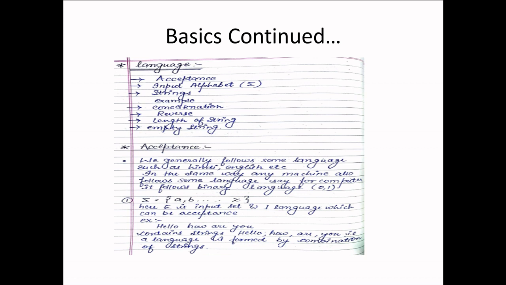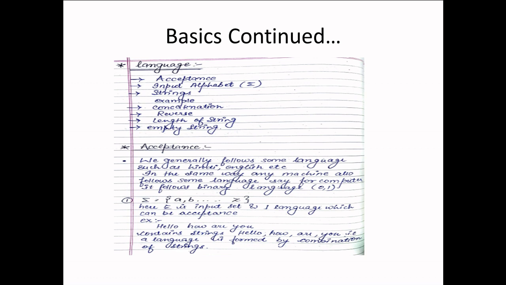First of all, we already discussed the language. Some string-alphabet combination is known as a string, and the language has to be provided to a machine for acceptance.